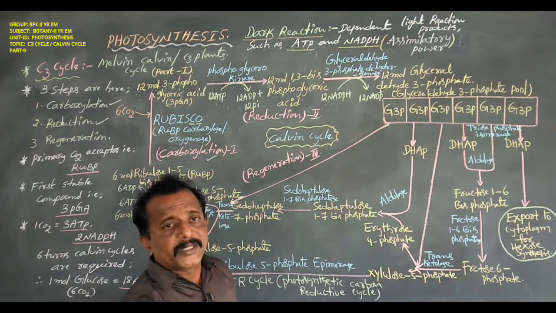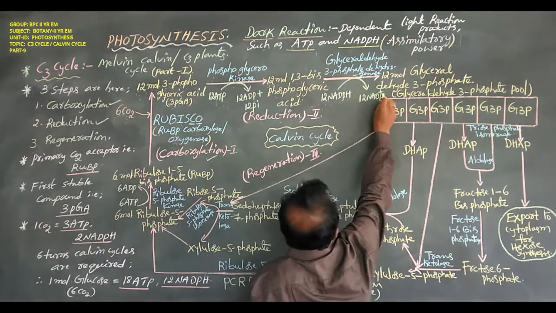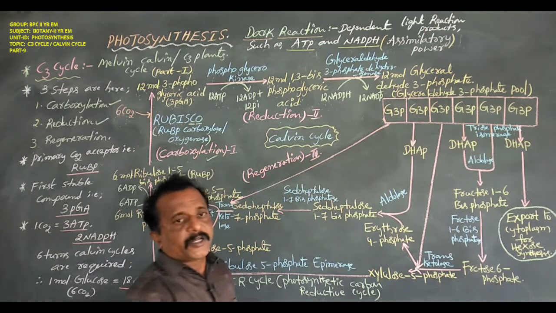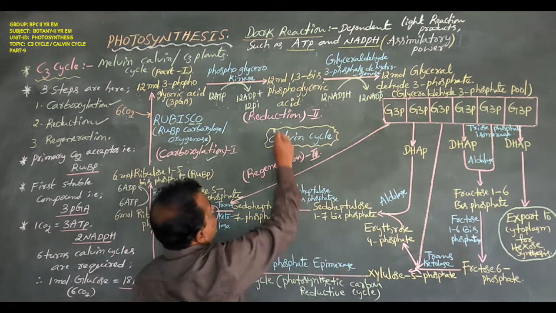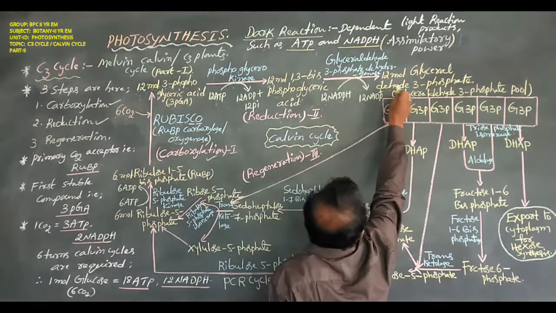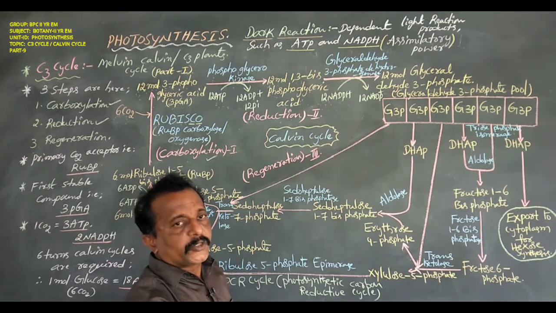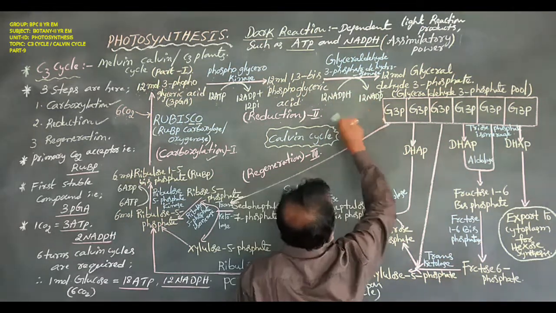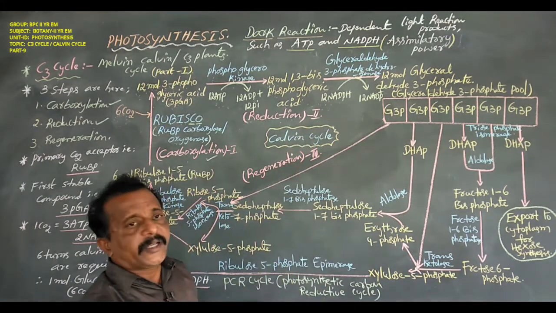This reaction is catalyzed by the enzyme glyceraldehyde 3-phosphate dehydrogenase. This is the second reduction reaction.